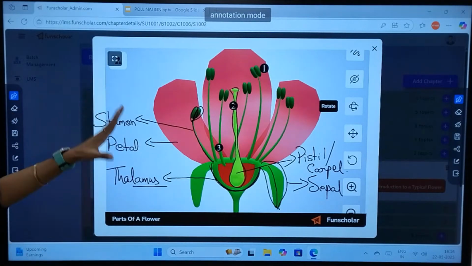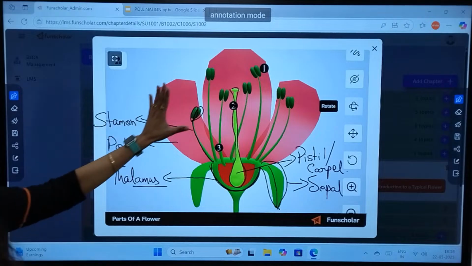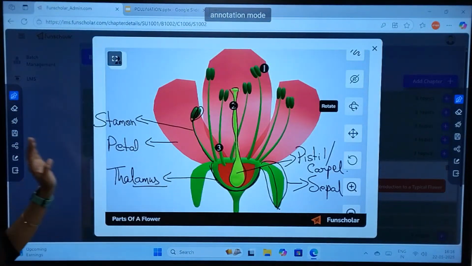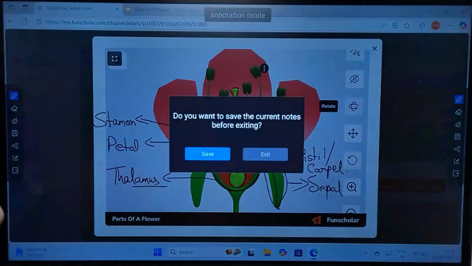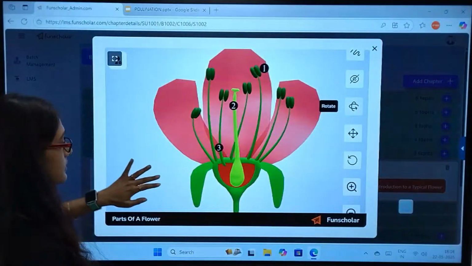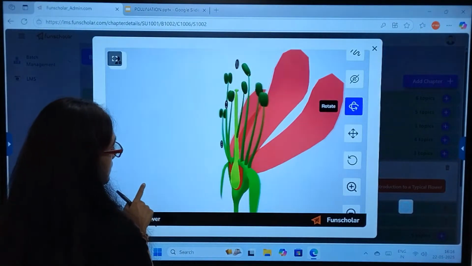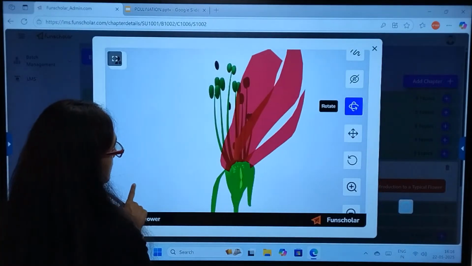Okay, can you see? Just note it down properly. Such a beautiful picture is being given. Just take a screenshot to understand this in a better way. Just see. Can you see?